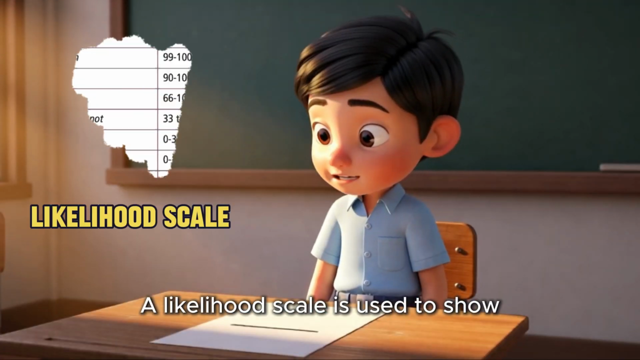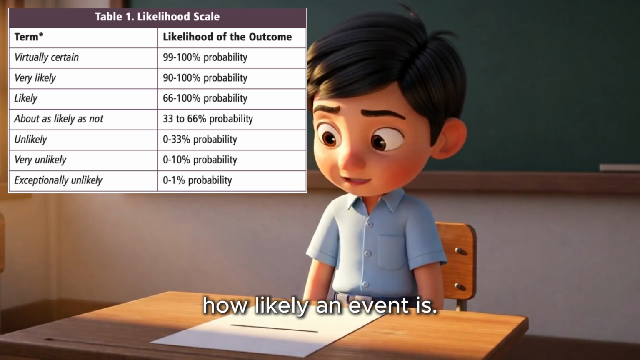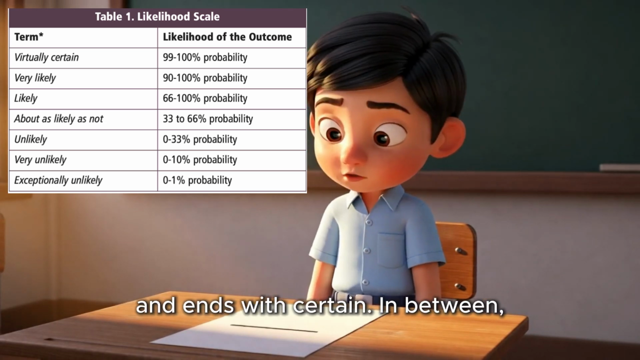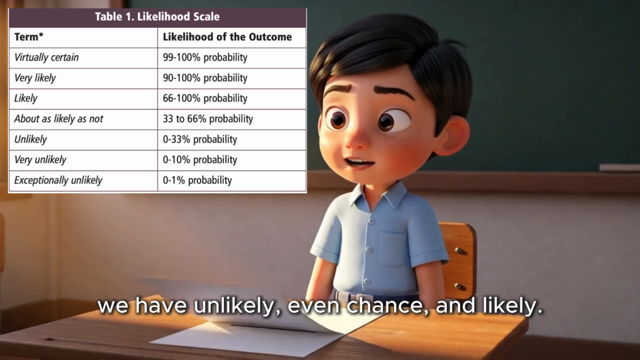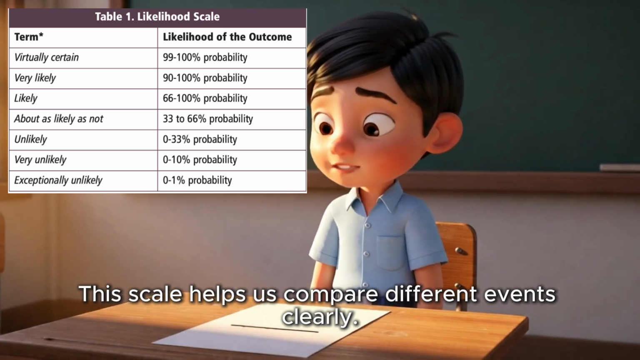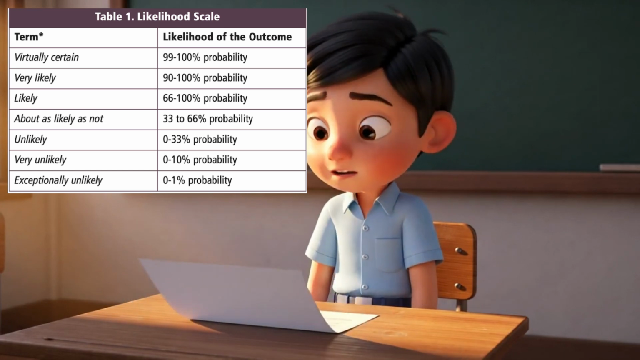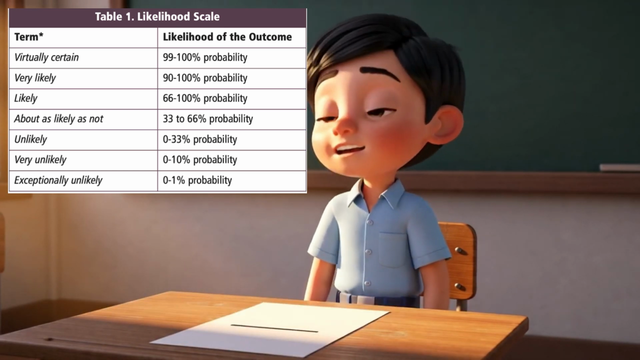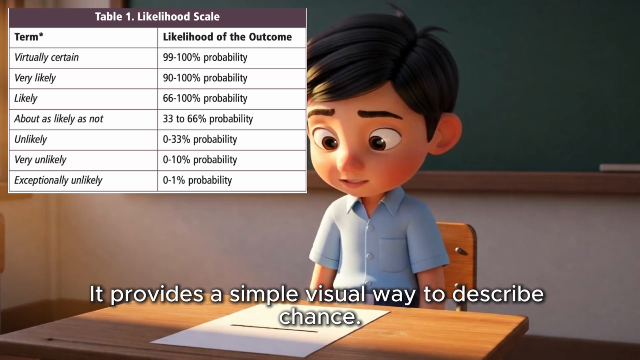A likelihood scale is used to show how likely an event is. The scale usually starts with impossible and ends with certain. In between, we have unlikely, even chance, and likely. This scale helps us compare different events clearly. Placing events on the scale makes probability easier to understand. It provides a simple visual way to describe chance.